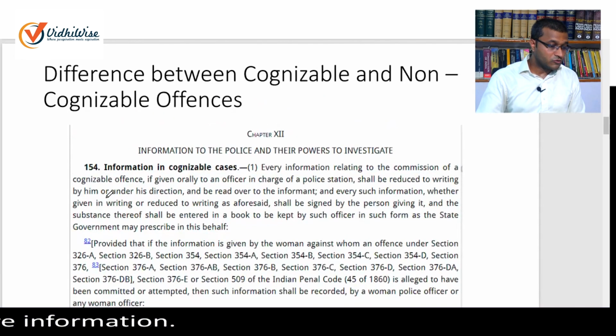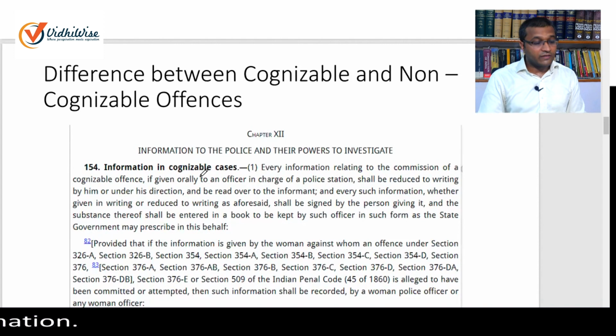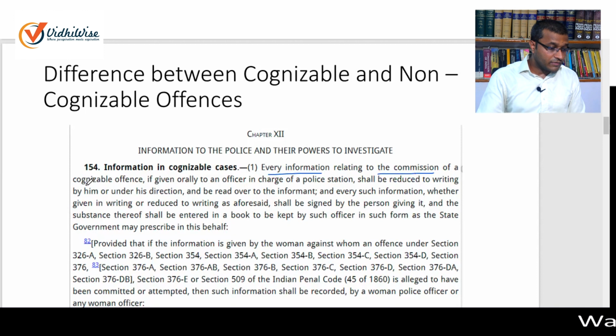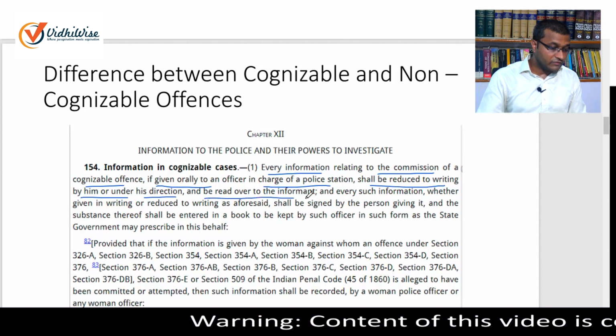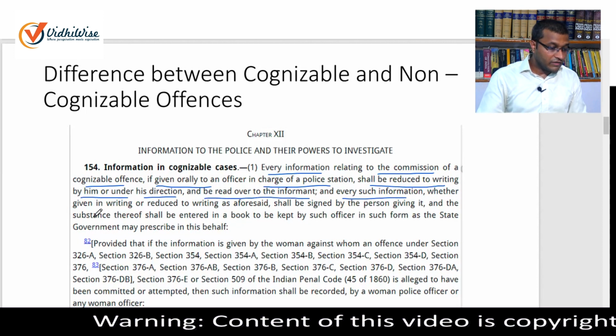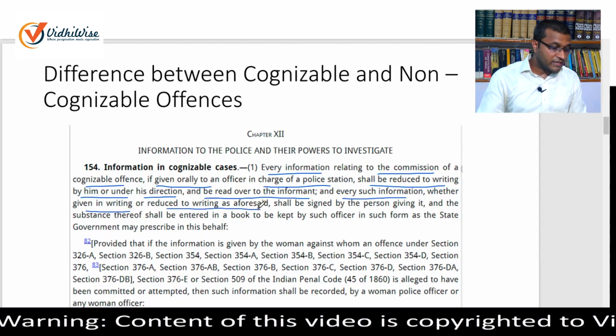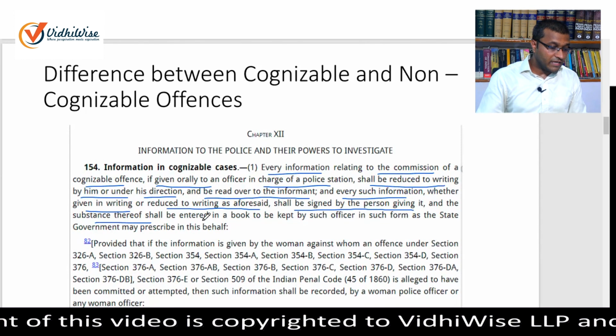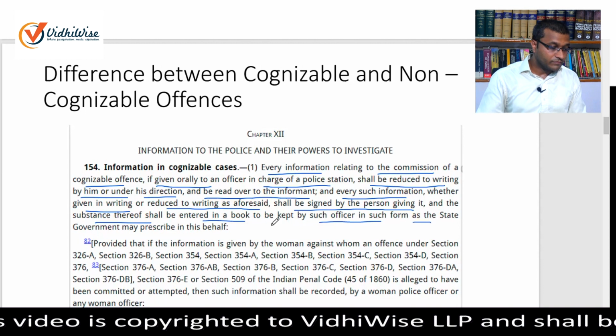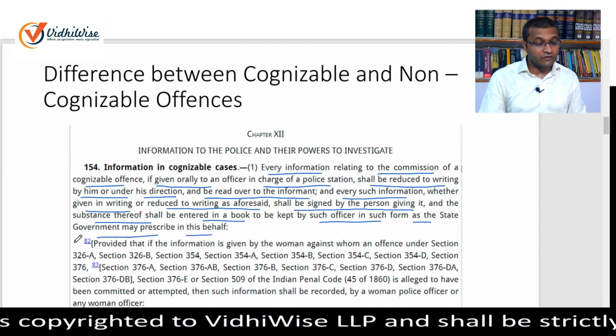It falls in chapter 12. It is famously known as FIR. I will read the limited portion of the provision. Every information relating to the commission of a cognizable offence, if given orally to an officer in charge of a police station, shall be reduced to writing by him or under his direction and be read over to the informant, and every such information, whether given in writing or reduced to writing as aforesaid, shall be signed by the person giving it, and the substance thereof shall be entered in a book to be kept by such officer in such form as the government may prescribe in this behalf.